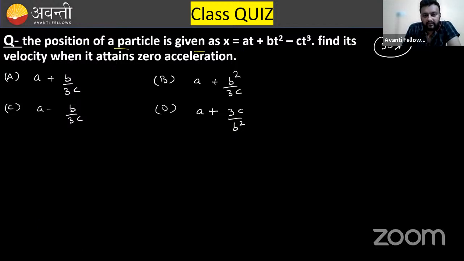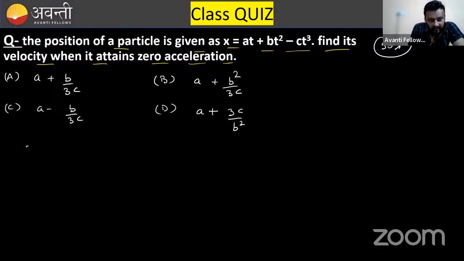Position of a particle is given as something like this. Find its velocity when it attains zero acceleration. One thing: I'm solving this particular question first. After that, I will ask you to solve one.